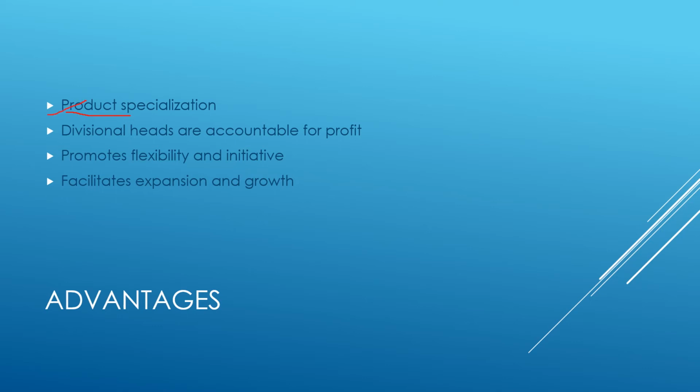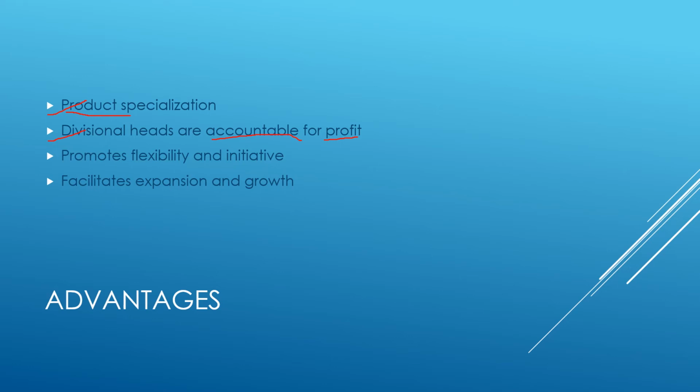Secondly, divisional heads are accountable for profit. Now, what is being accountable? See, being accountable means you are answerable to your higher authority for the profit. You have to give reports to the higher authority for profit or whatever actions have been taken in your division or in your unit. So when somebody is held accountable for profit, they definitely will take much interest in increasing the profits and developing their own division or unit.